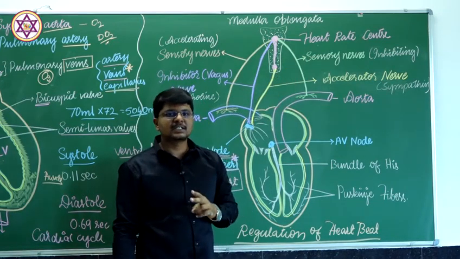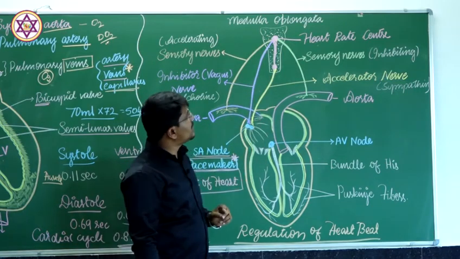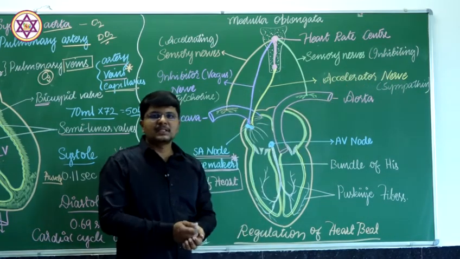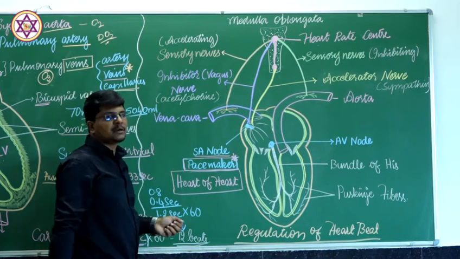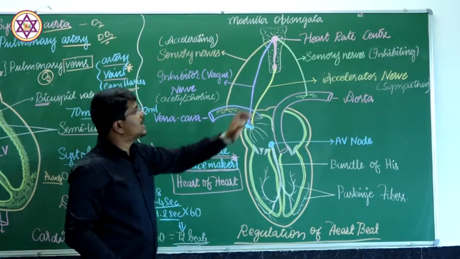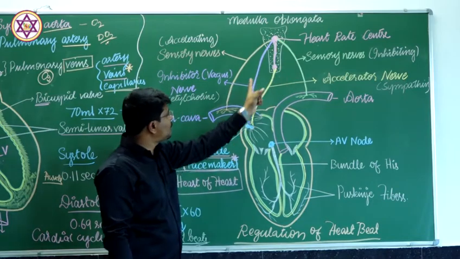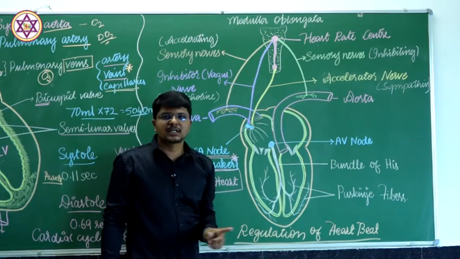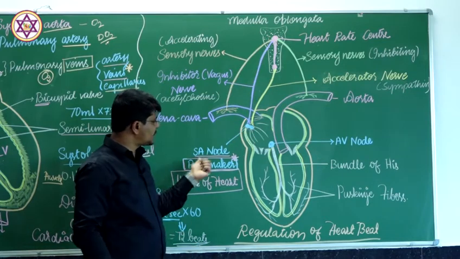From the heart rate center, two pairs of nerves arise. One pair is the accelerator nerve, and another pair is the inhibitor nerve or the vagus nerve. These two pairs of nerves arise from the heart rate center of the medulla oblongata and open in the auricular region, particularly the right auricle, just above the sinoatrial node.